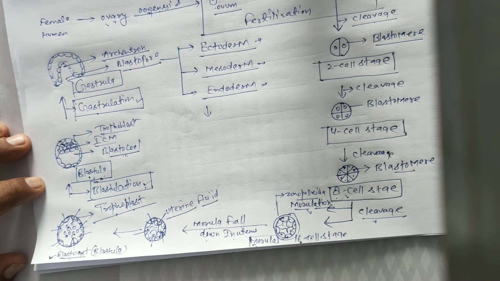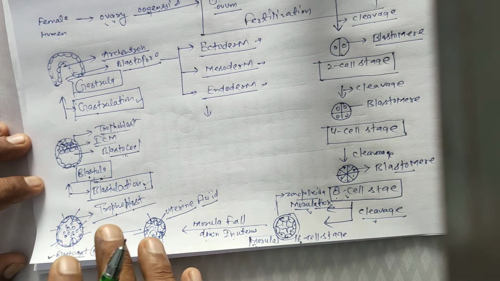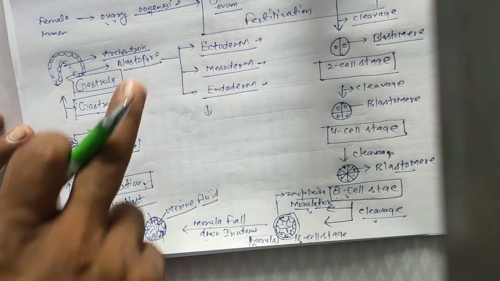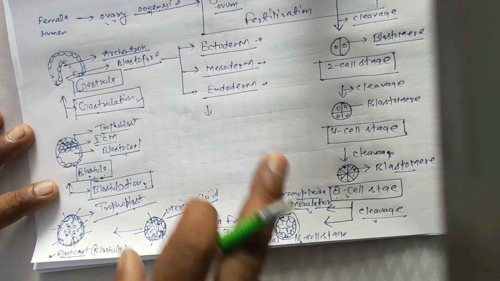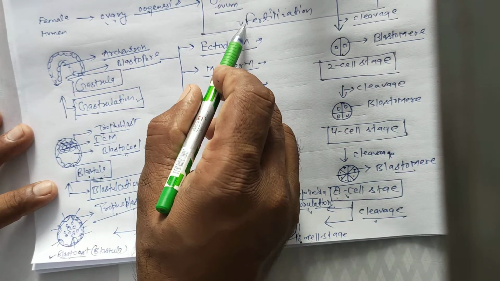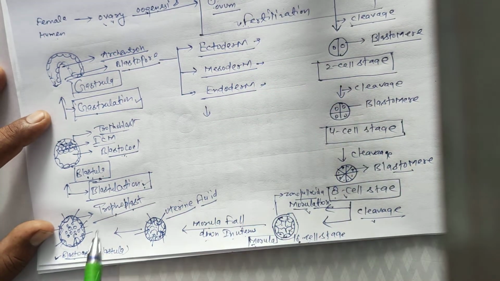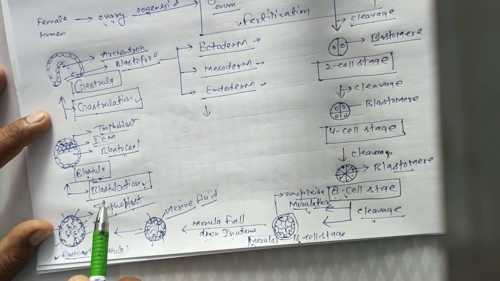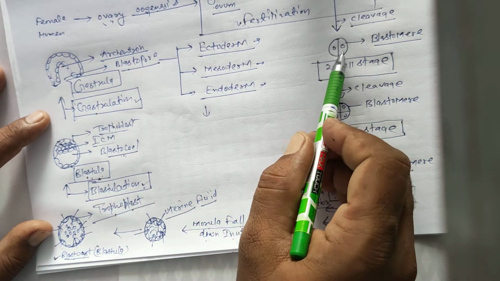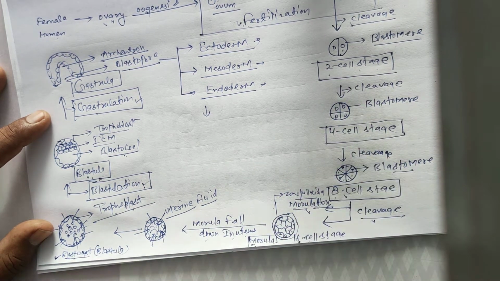This is a complete flow chart of the developing phases in the human embryonic stage. Once again, first is the zygote, formed by fusion of male and female gametes, a process called fertilization. This process is completed in the ampulla of the oviduct. Next, cleavage initiates in the fallopian tube or oviduct. The zygote divides into 2 blastomeres. This stage is called the 2-cell stage.